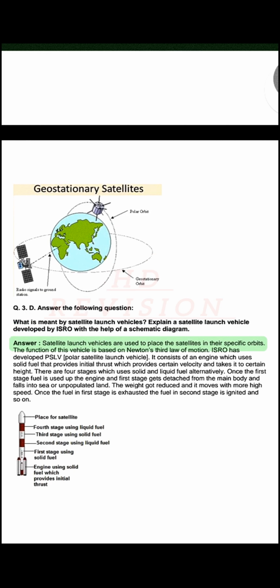Q. 3. D. Answer the following question. What is meant by satellite launch vehicles? Explain a satellite launch vehicle developed by ISRO with the help of a schematic diagram. Answer. Satellite launch vehicles are used to place the satellites in their specific orbits. The function of this vehicle is based on Newton's third law of motion. ISRO has developed PSLV, Polar Satellite Launch Vehicle.